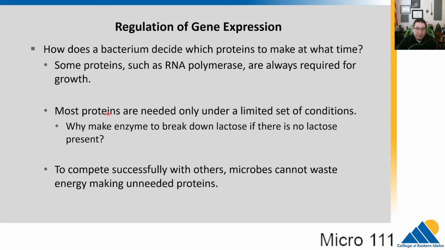To compete successfully, they can't waste energy, right? They can't make unneeded proteins. Every protein they make spends energy, so they can't waste that if they don't need those proteins. So that's a big reason that microbes need gene regulation. And again, that's a reason you need gene regulation. Also, as you grow and develop, different genes are needed at different times.